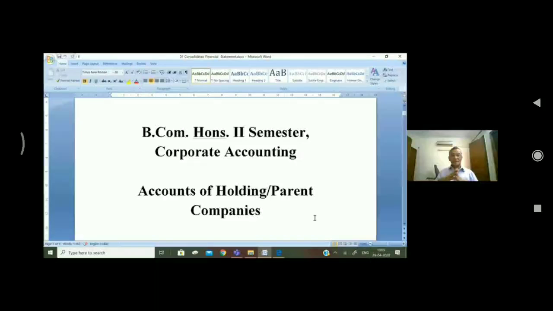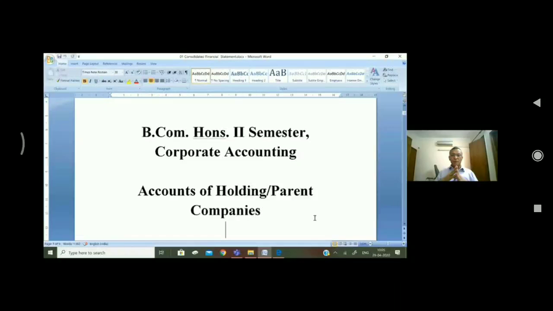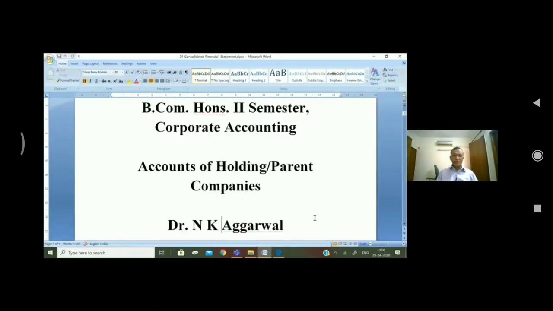In short, you will get balance sheets of two companies, and when they are consolidated and made into one balance sheet, the combined balance sheet will be known as the consolidated balance sheet. We need not prepare a consolidated profit and loss account. We have to make only one thing, CBS, the consolidated balance sheet. Now I will start with the topic.